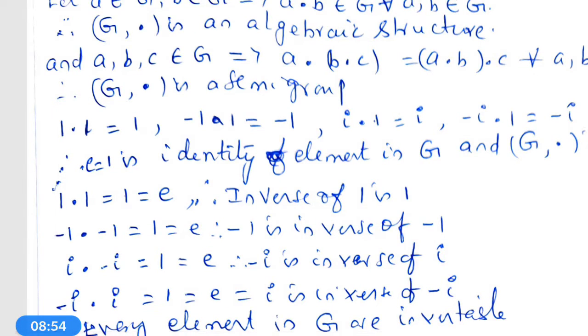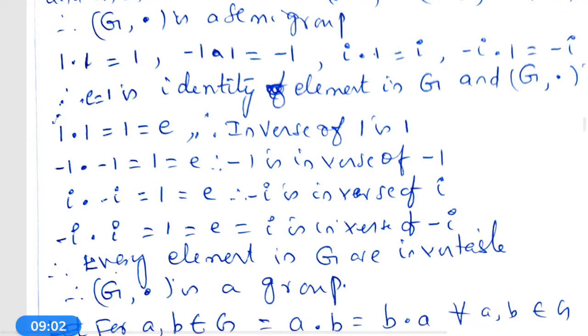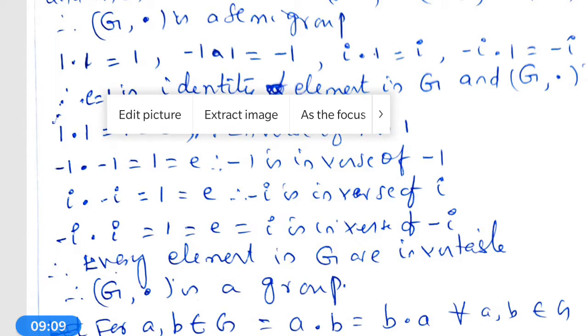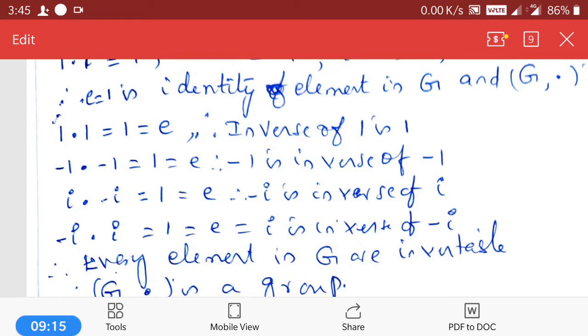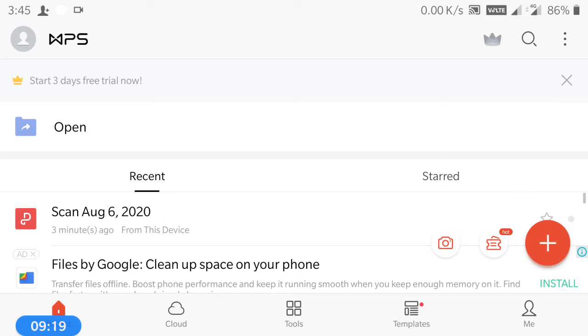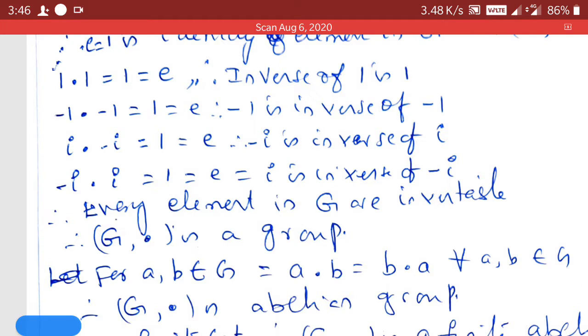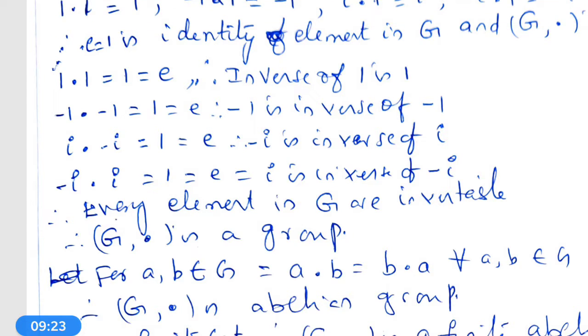Now, what is the identity? E is equal to 1. So, what are the elements? 1, minus 1, I, minus I. Now, our problem is to identify the inverse elements for the four elements. 1 into 1 is equal to 1, that 1 equal to E. Therefore, the inverse of 1 is 1.